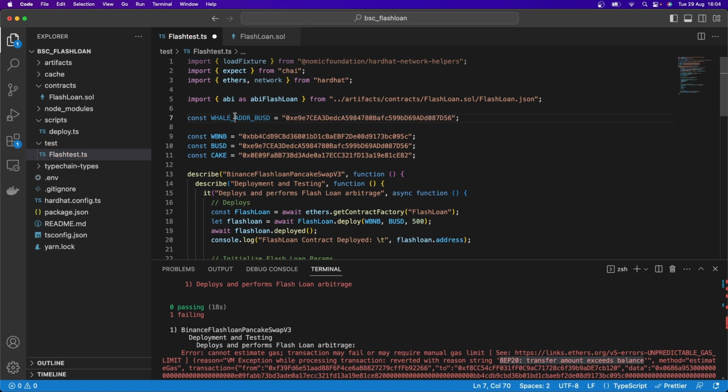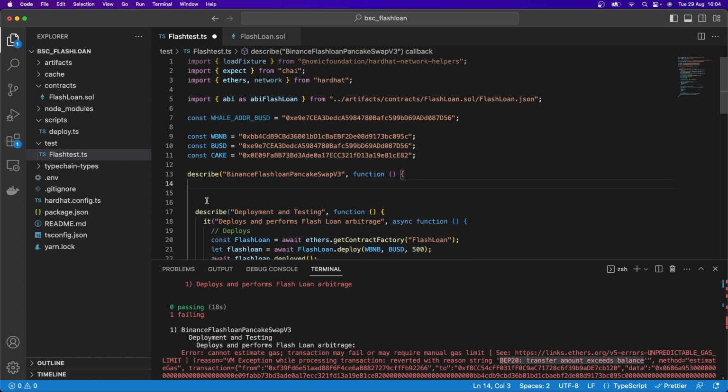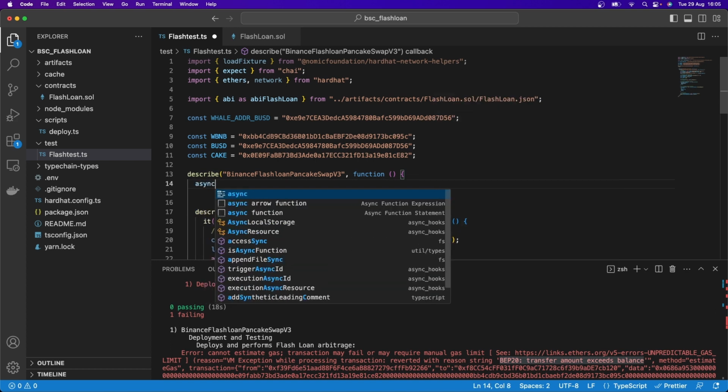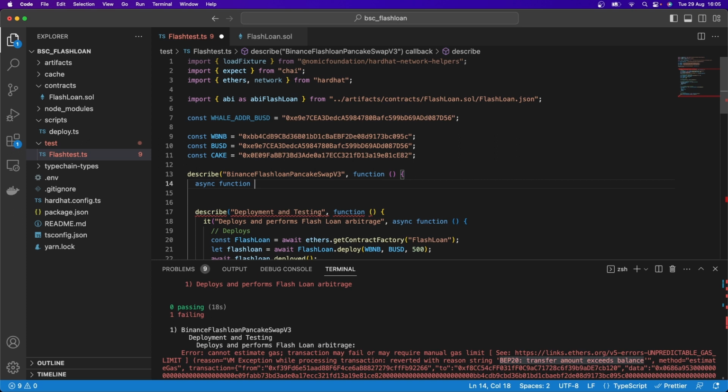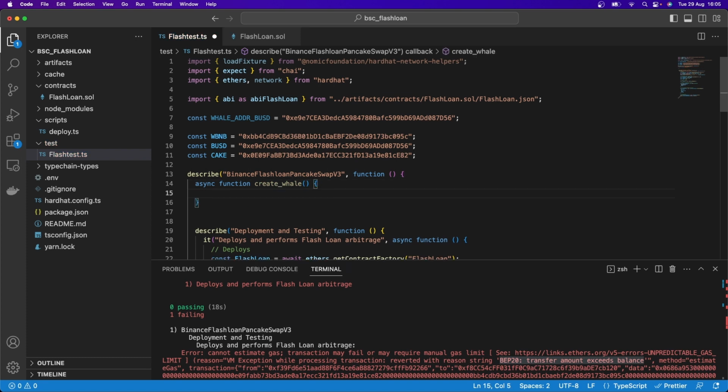That whale address also should really have some WBNB or some BNB in that address as well. That would also be useful. But nonetheless, this is the account that I'm going to roll with here. And now what we need to do is go and create a function that will mimic that whale address. So below the initial describe and above this one, I'm going to put a function here. It will be an asynchronous function called create_whale, open and close parentheses. And then here's where we're going to write our function.